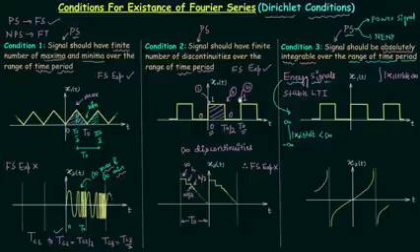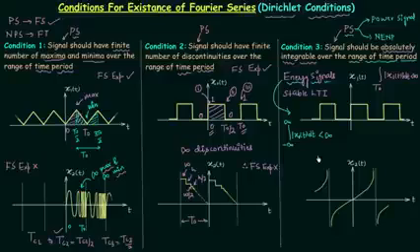But here in this case, we are not integrating from minus infinity to infinity, but we are integrating over the time period t0, because we already know when we integrate the periodic signal from minus infinity to infinity, we will get infinite area. The integration will give you area, and the extension of periodic signal is from minus infinity to infinity. We have already discussed these points a lot of times.